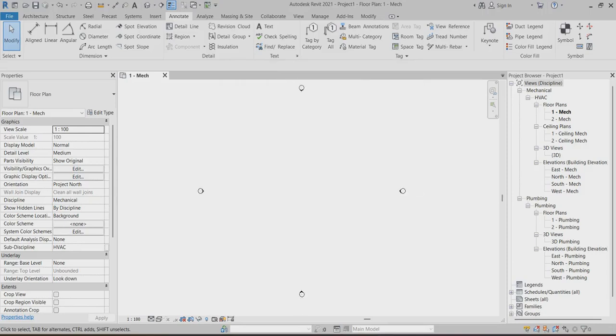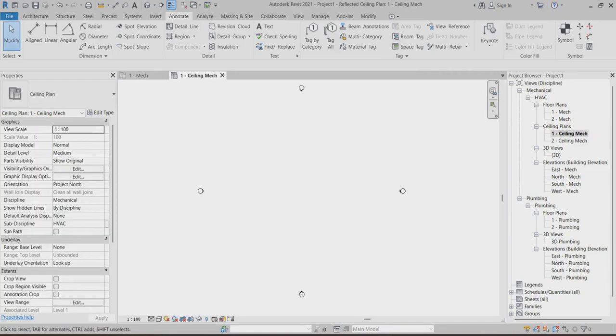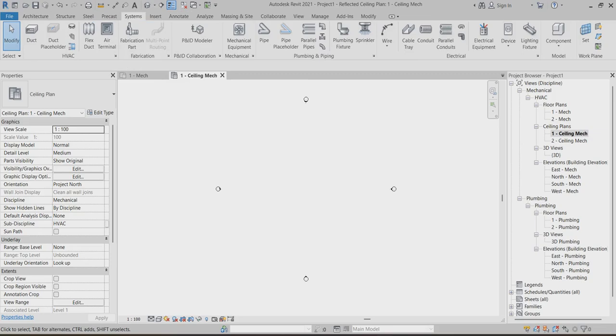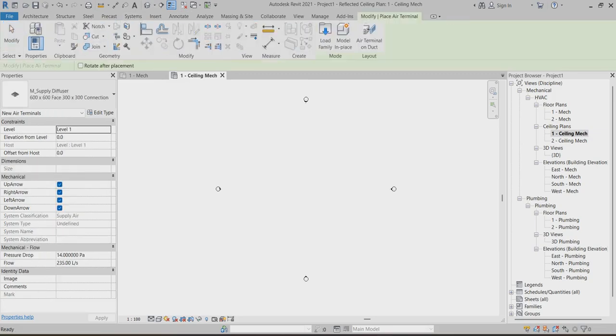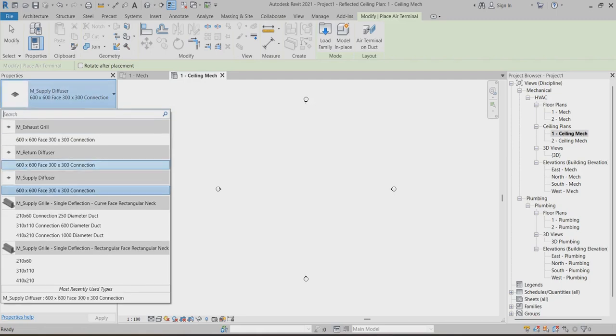Here I will explain how the system will generate the HVAC system. So first of all, you can go to choose the ceiling plan in mechanical, HVAC. After that, you can go to choose the system and choose the air terminal. We have three types of air terminal: exhaust, return, and supply.